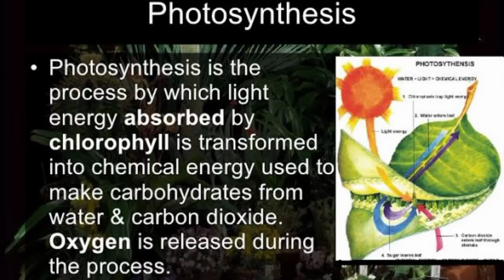So how can we define photosynthesis? Yes, the process of converting carbon dioxide and water into carbohydrate in the presence of chlorophyll and sunlight. That process is termed photosynthesis, and in this process a byproduct is formed, that is oxygen.